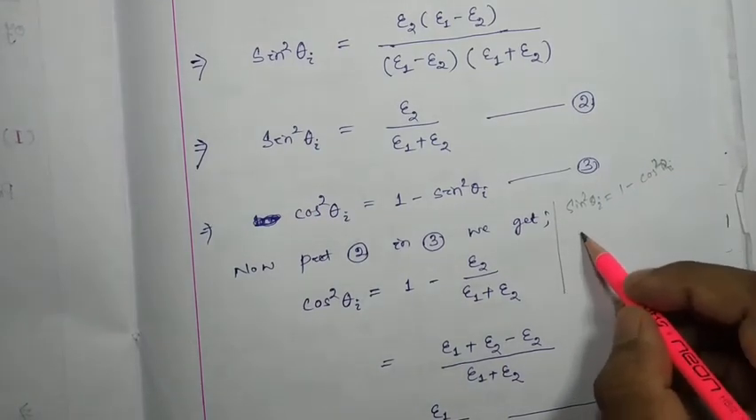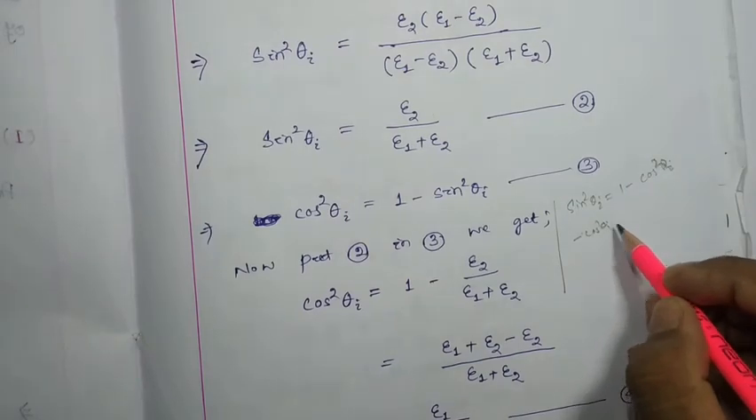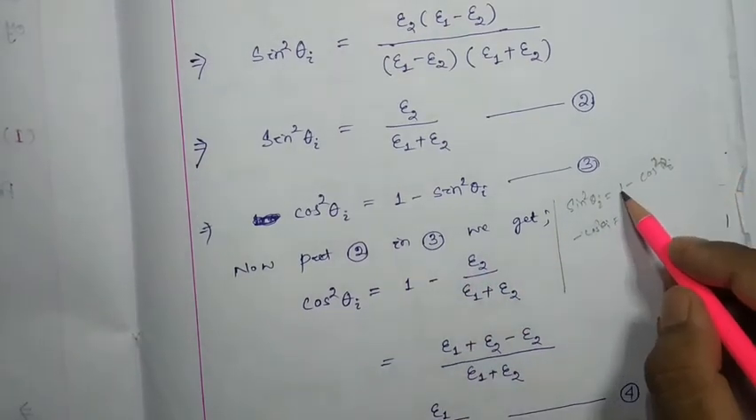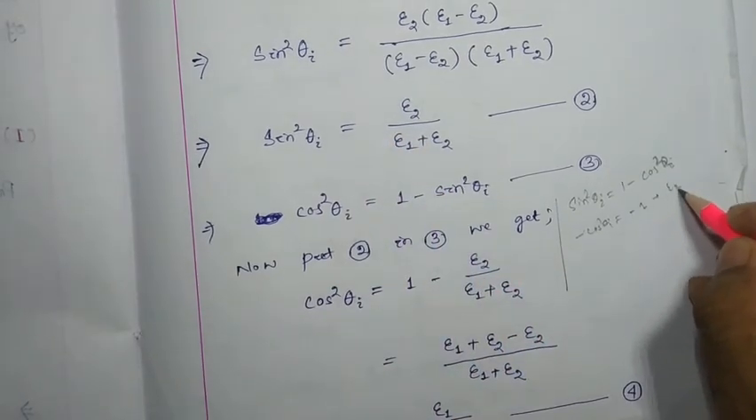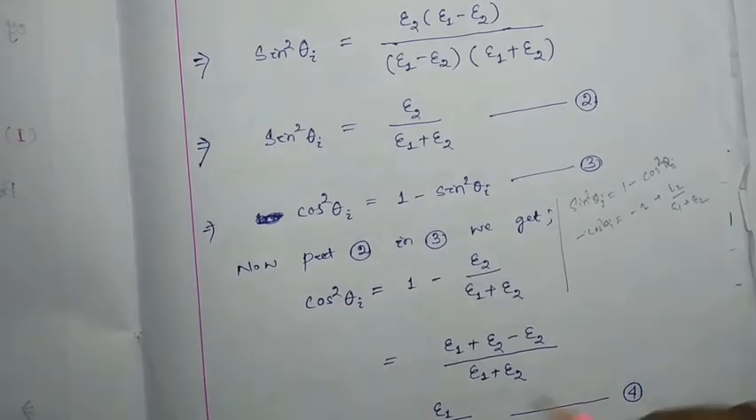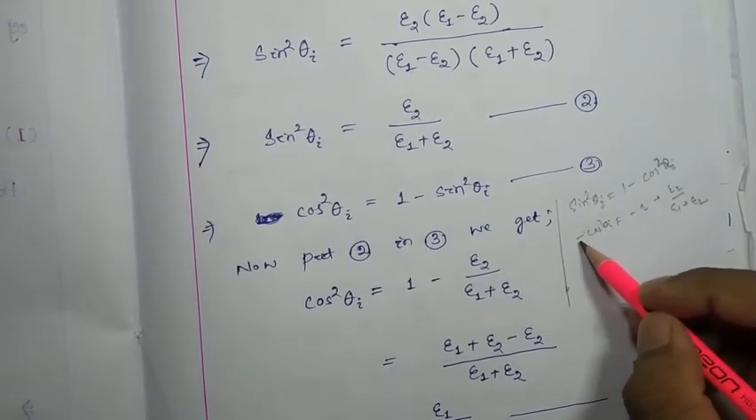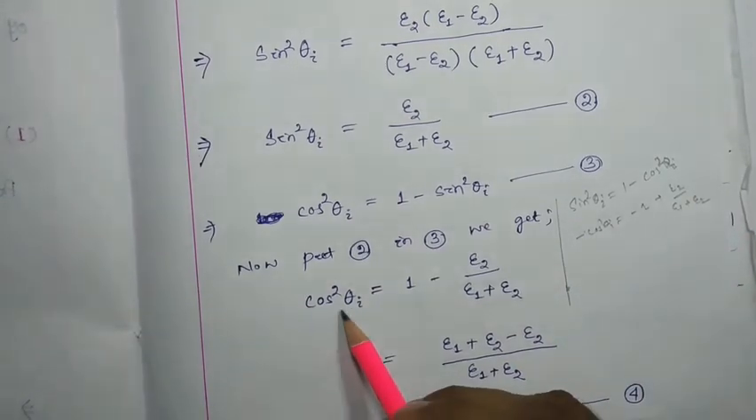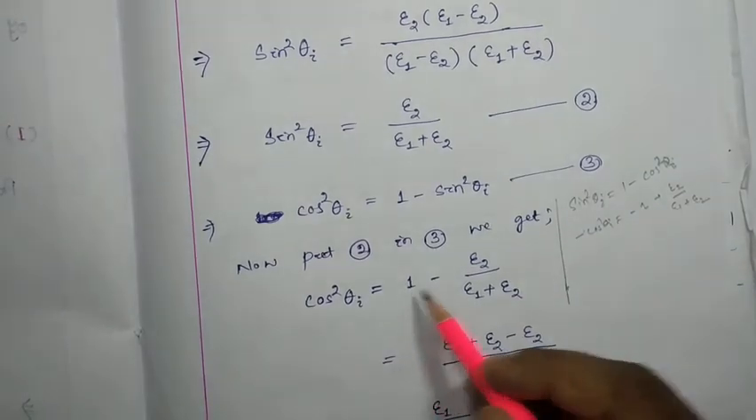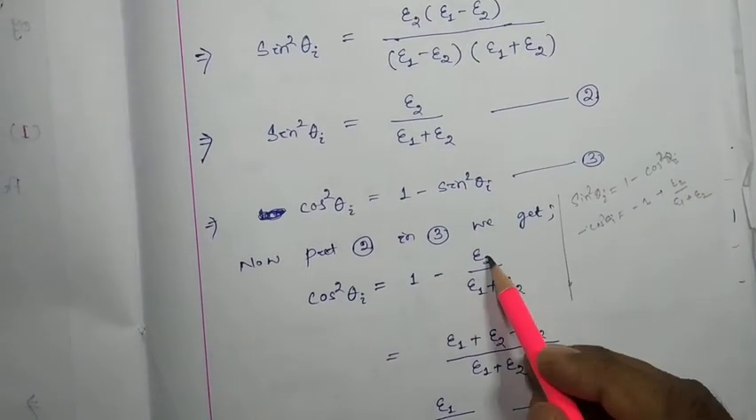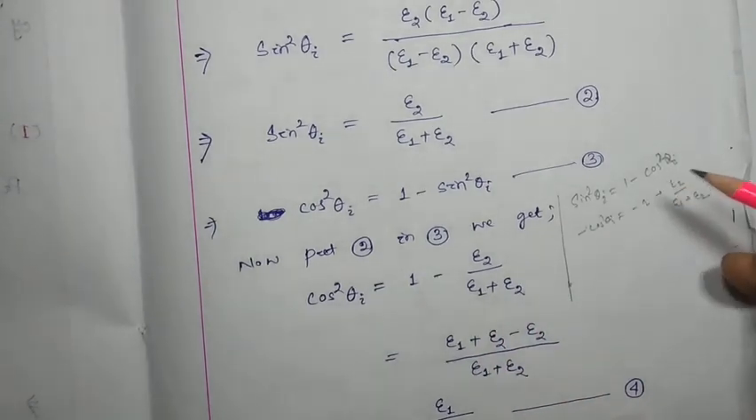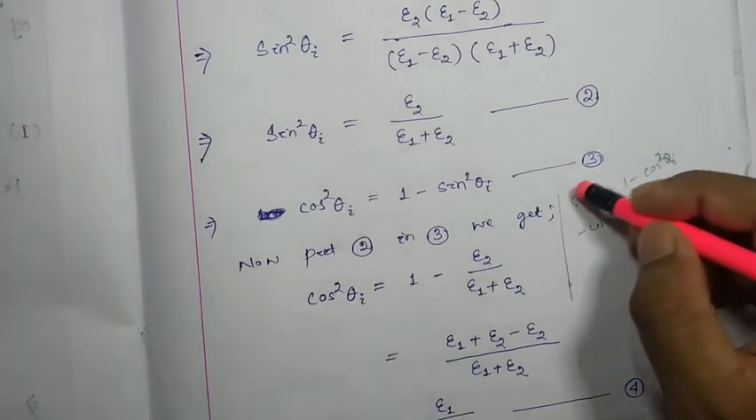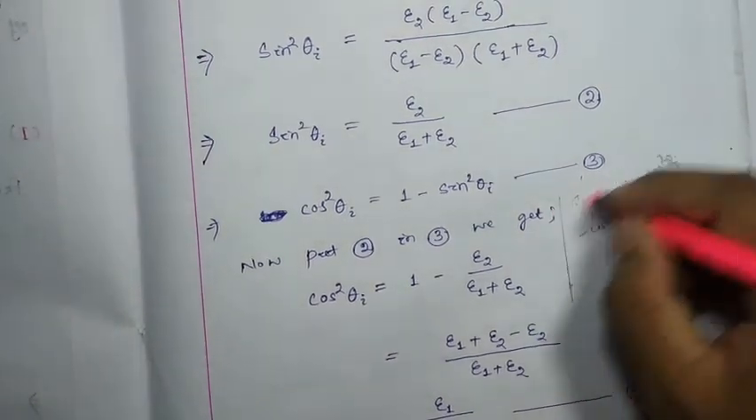So here minus cos square theta I will be equal to, this one will be moved this side, then it will be minus 1 plus epsilon 2 by epsilon 1 plus epsilon 2, and then if we multiply minus over the left and right hand side, it will be cos square theta I will be equal to, this will be plus 1 and this will be minus epsilon 2 by epsilon 1 plus epsilon 2. So these 2 steps I have not written over here. It is very easy steps, no need to write.